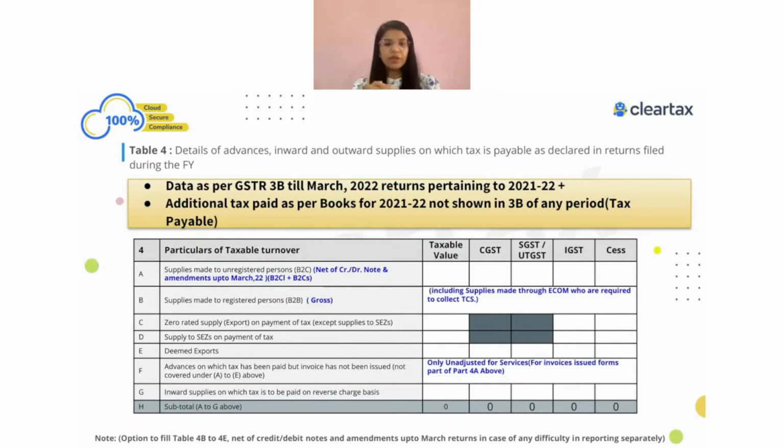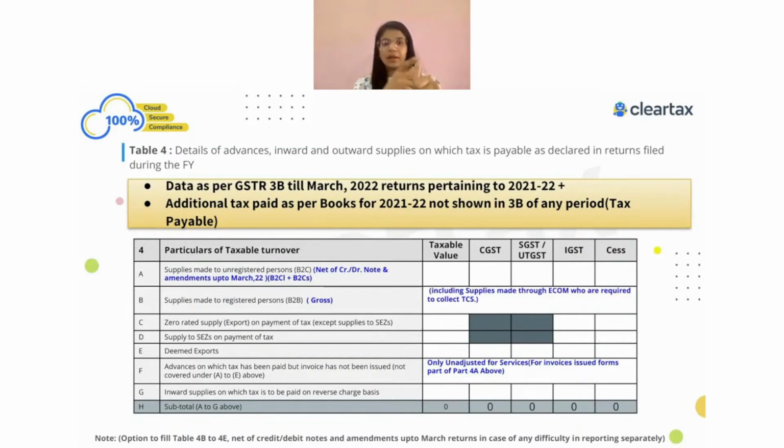So here, when we look into this, table number 4 and 5 has to be in respect of my outward supplies on which the liability was also paid in the same financial year. So wherever the tax liability related to the current year and the liability is also paid in the same year, then that information needs to be shown in table number 4 and 5.